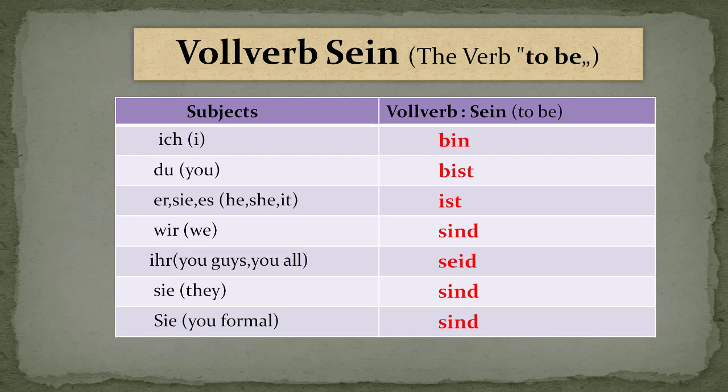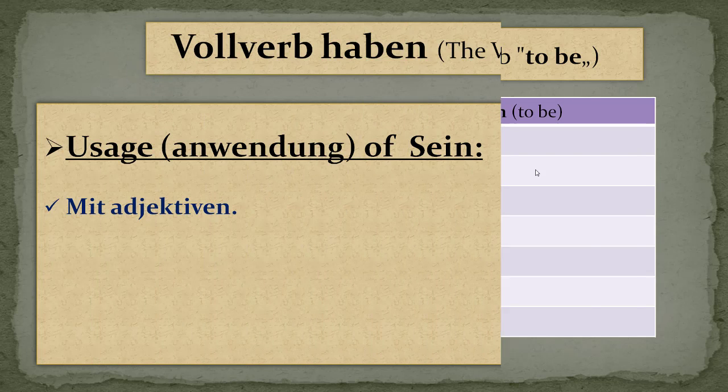First, I will be explaining the conjugation of the full verb sein. These are the subjects, as you have learned in the previous videos. And let's see the conjugation: ich bin, du bist, sie/er/es ist, wir sind, ihr seid (you guys), sie sind, Sie sind (you formal). So this is the conjugation of the sein verb. Let's move to the next slide.